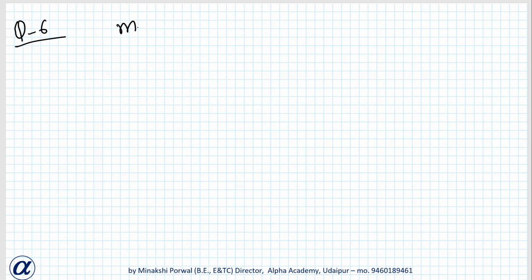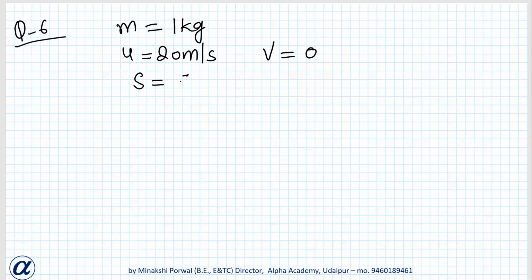Okay. A stone is there whose mass is 1 kg. It is thrown with a velocity of 20 meter per second. After some time it comes to rest. So final velocity is 0. Frozen lake. Initial velocity is 20 meter per second, final velocity is 0, and distance traveled is 50 meters. We have to find the force of friction between the stone and the ice.